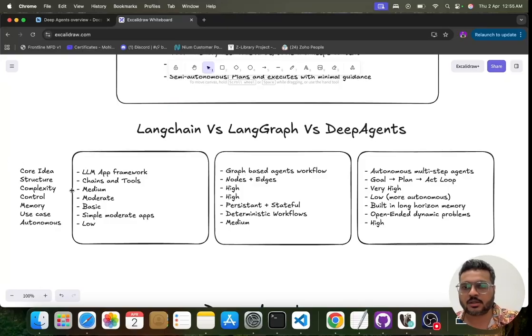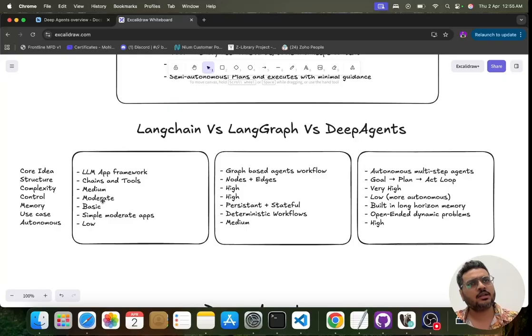Okay, now the structure. As I said, it is chains and tools basically. Here you will have nodes and edges, just like a graph. Here it will have a goal, it will plan for that, and then it will take an action for that. Then again it will observe its value, and the same cycle will continue. Okay, what is the complexity? The complexity for LangChain is medium, obviously, right? For LangGraph it is high, and for deep agents it is very high.